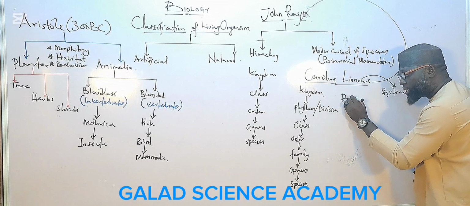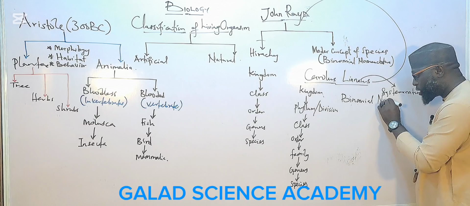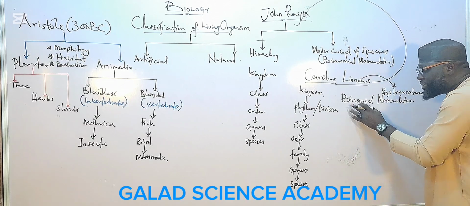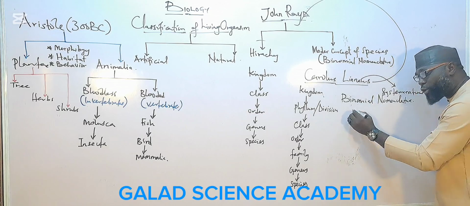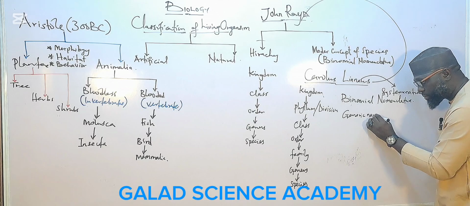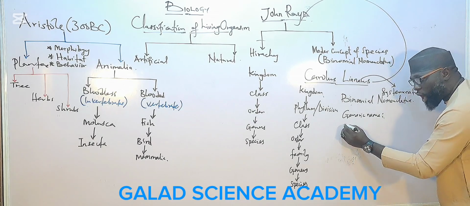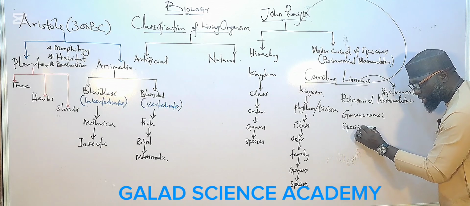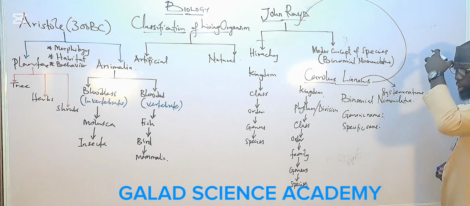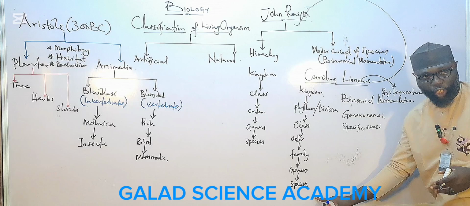Two names. We call it binomial nomenclature. All living organisms must have at least two names. The first one is called the generic name, and the second one is called the specific name. The generic name comes from the word genus, and the specific name from the word species.